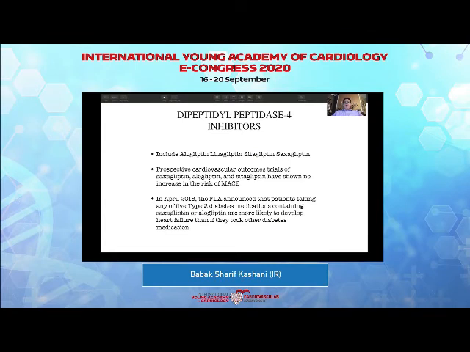We have the DPP4s, and these medications, including linagliptin and sitagliptin, that we see in many medications used for diabetes these days, do not increase the events of acute atherosclerotic events, but because some of them could cause a worsening of heart failure, they are not used in patients who have heart failure.